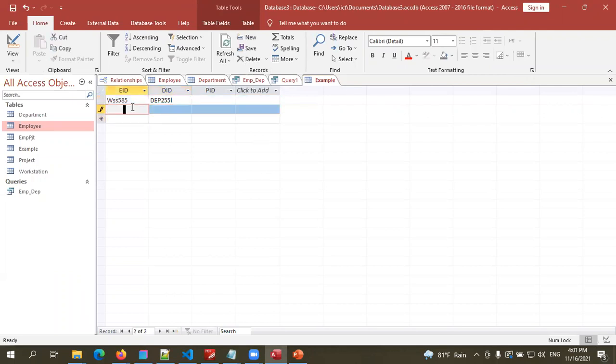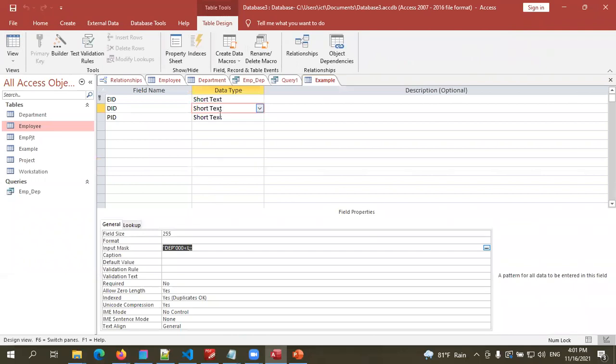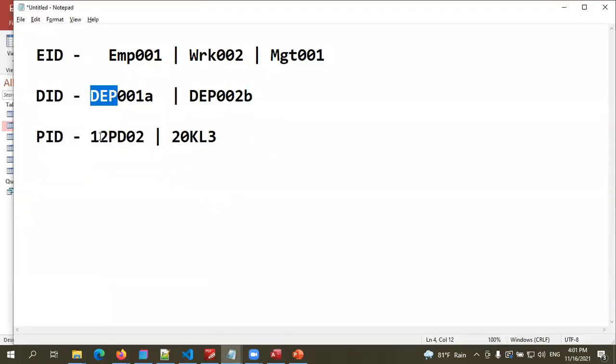This one, letter and numbers. See, very easily you can fill data. Again, next one, project ID. If we just see the examples, we can take an idea about the format. 2 numbers, 2 capital letters, 2 or 1 number.